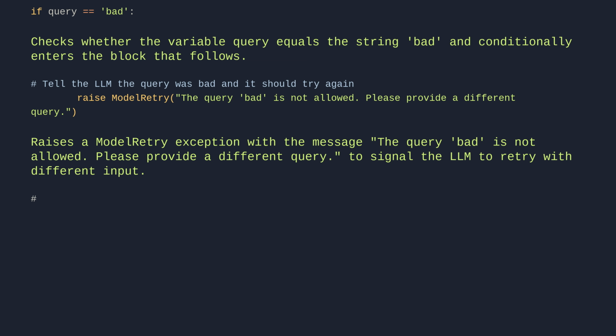Process query. Return success. Returns the string "success" as the function's output.